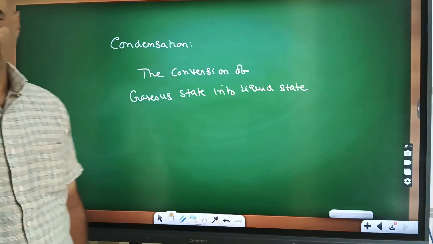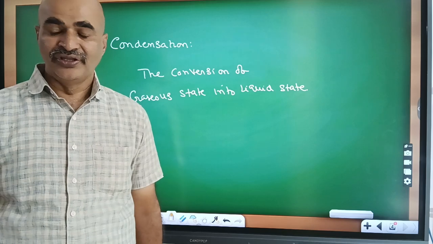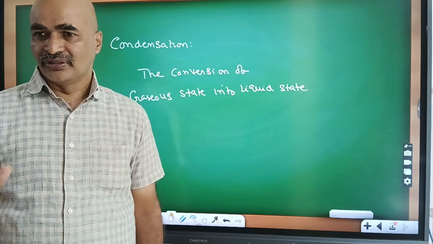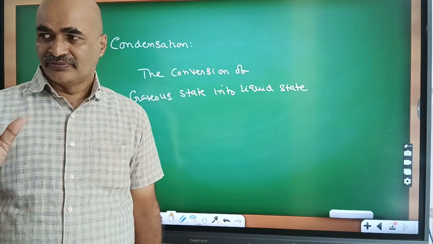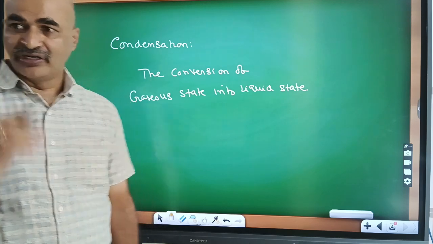Numerically, the condensation point and boiling point are equal.